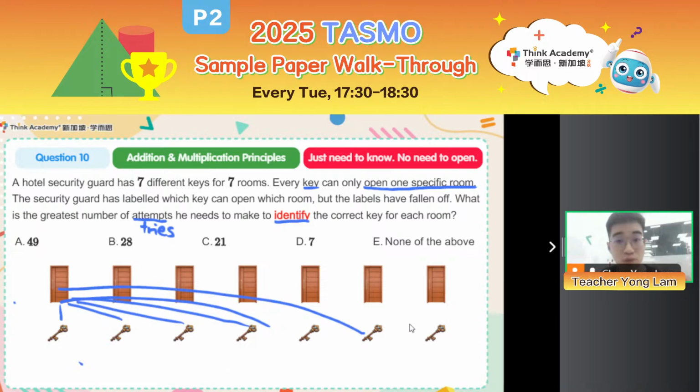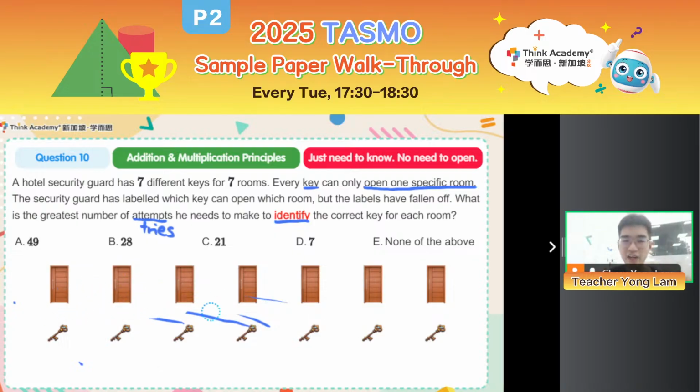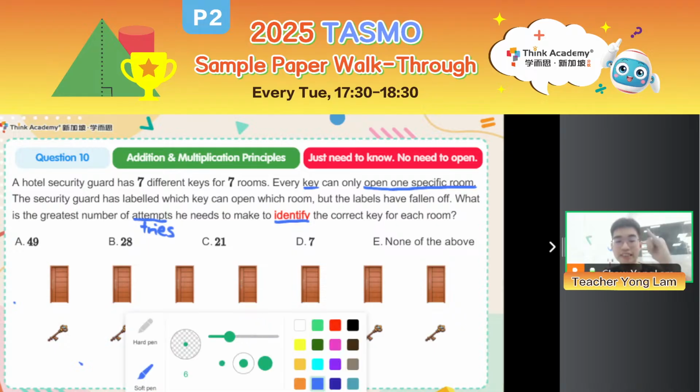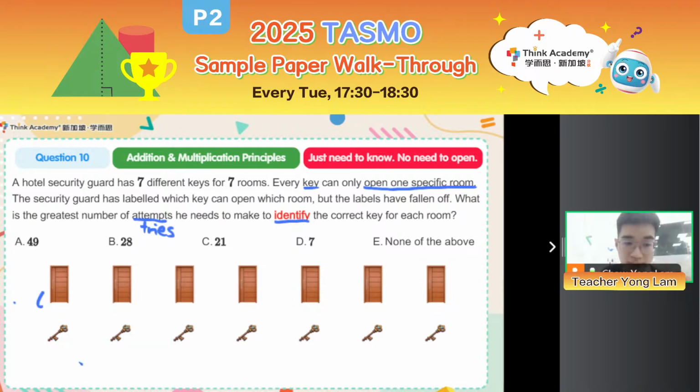I will already automatically know, I should use this key. It matches to this room. All right. So in that case, I only need to try the first 6 keys at most. So at most 6 tries are needed for this door. Likewise, after choosing the key for the first door, I have 6 keys left. Do I need to try out all 6 keys to identify the key for the second door?